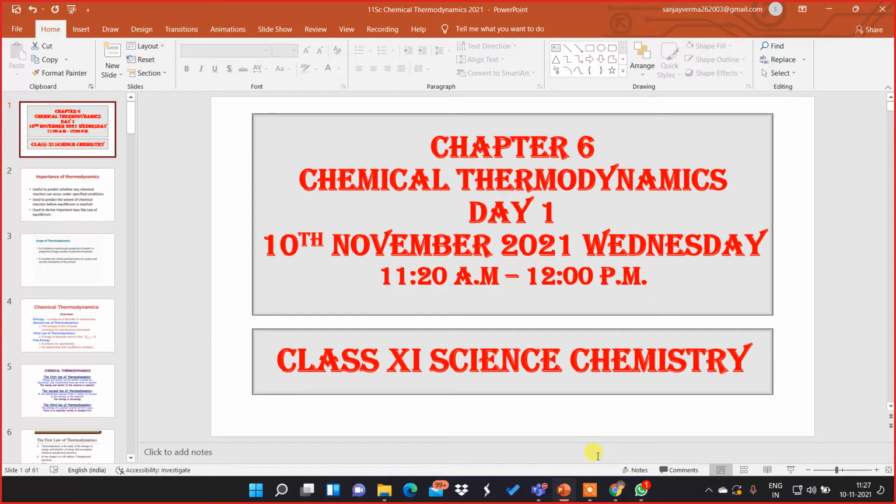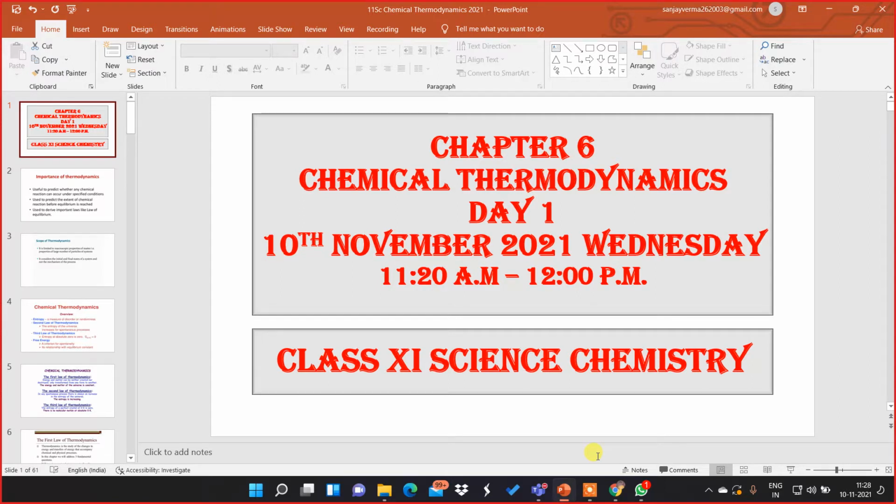Now, basically in chemistry, we have to learn in detail about chemical thermodynamics. This chemical thermodynamics deals with the energy changes which participate in chemical transformations. Whenever there are changes happening, whether a physical change or a chemical change, all the energy changes involved are studied under this branch of science which is called chemical thermodynamics.